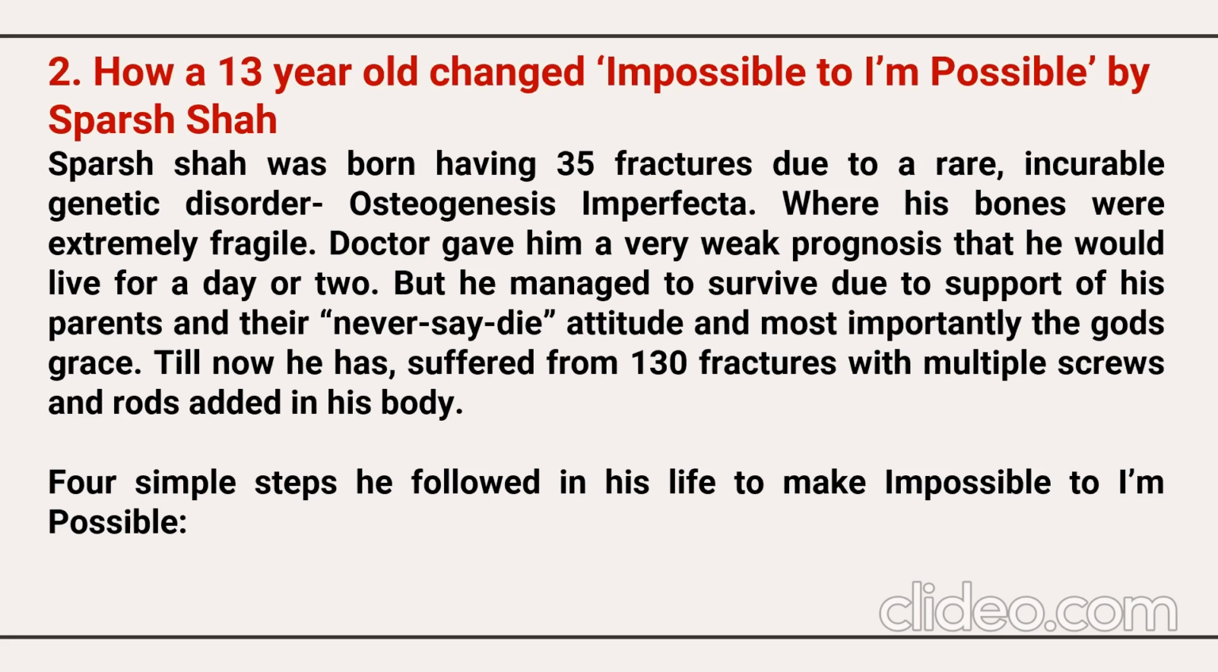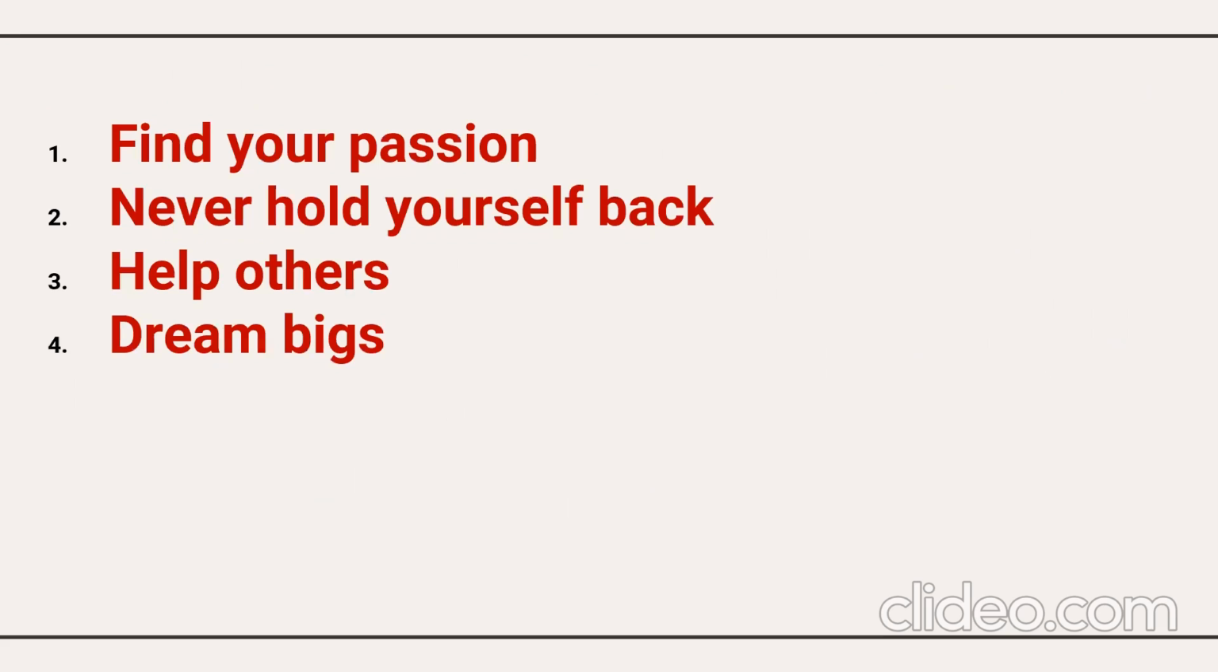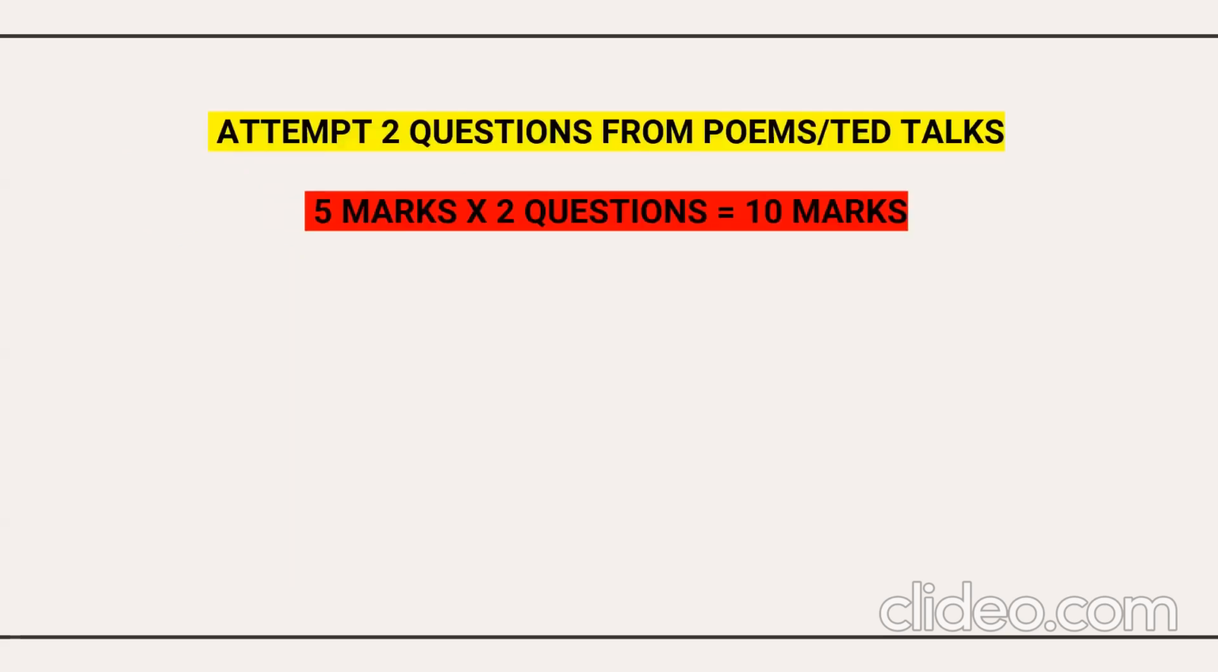So he has mentioned here four simple steps to make the impossible I'm possible: find a passion, never hold yourself back, help others, dream big. So this is how you have here four lessons and two TED Talks in the two poems. Out of these four lessons, you'll be asked two questions and you need to answer two questions out of the four. Each is for 5 marks.